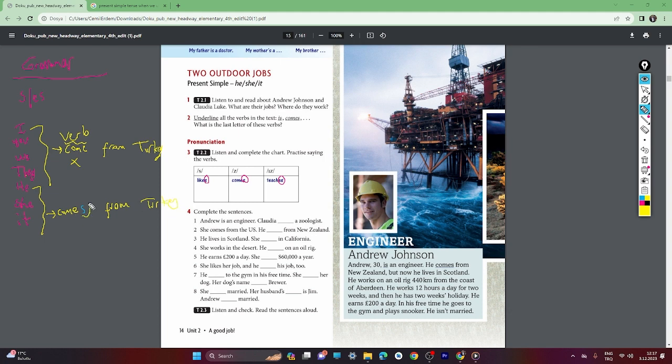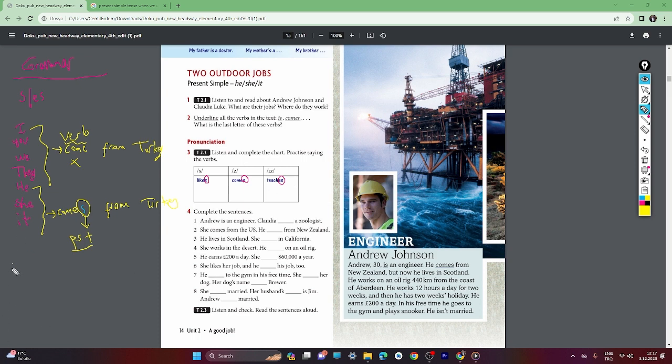Okay, so here we use s with he, she, it. She comes from Turkey, it comes from Turkey. So when you see the suffix s with the verb, it means it's the present simple tense. Present simple tense with the short formation I write. Okay, so it's easy. Sometimes we use it with s because here we already have e. We don't need to put another e here. But sometimes we use es.